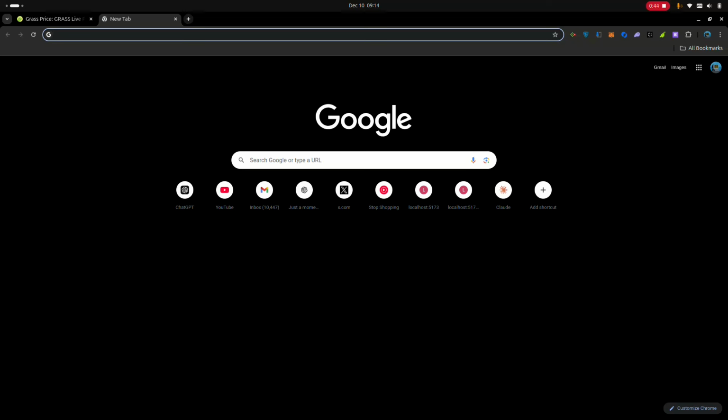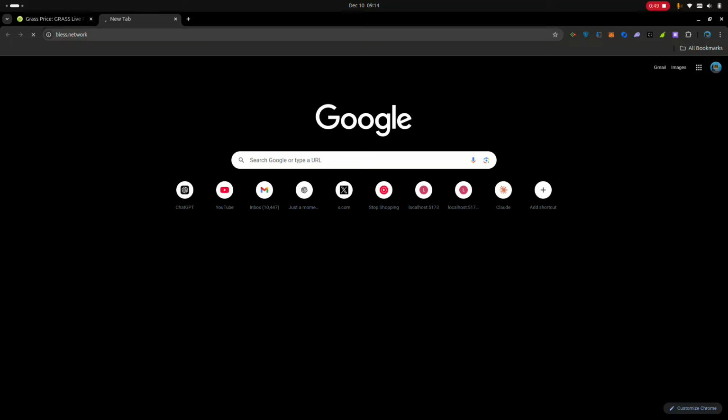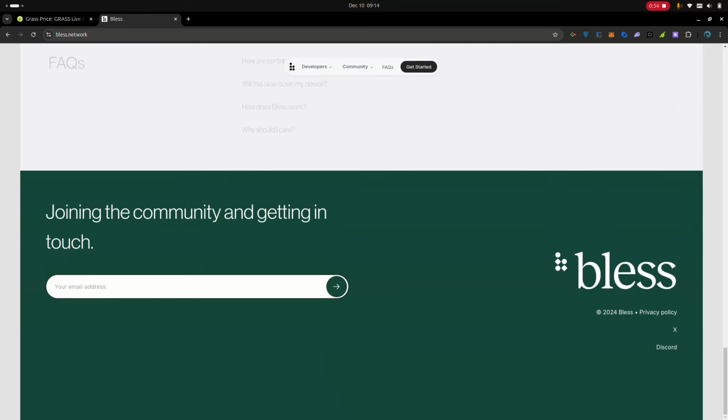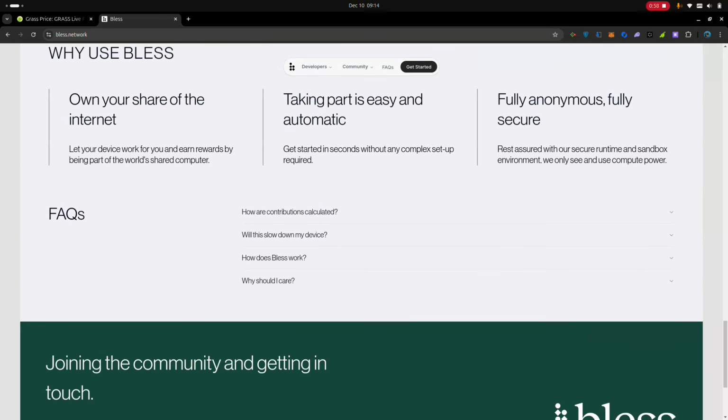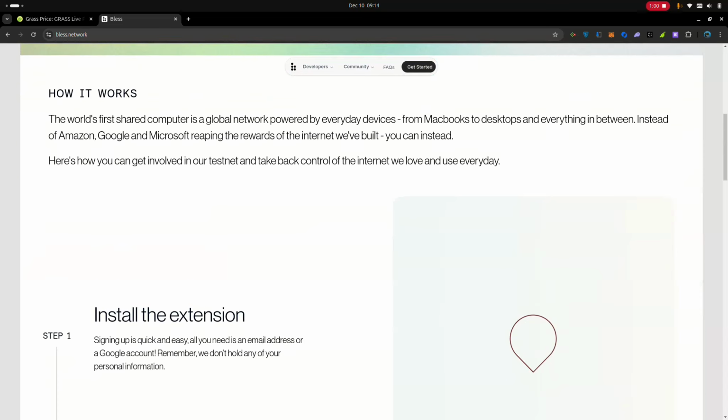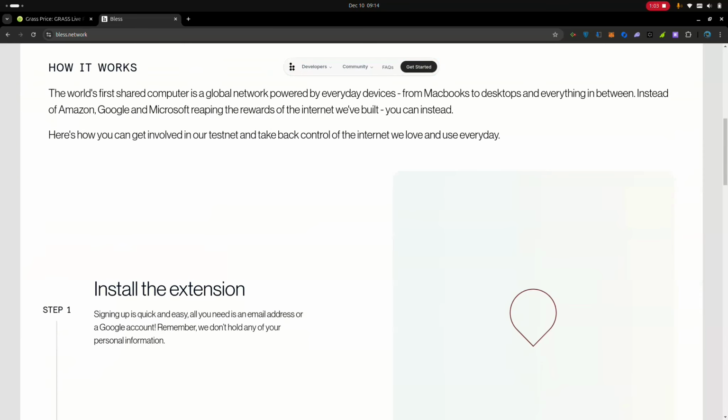all we need to do is come over to a new tab and search for this. Let me come over to the Blast network first and foremost. Over here at the Blast network, in the FAQ, this is what they do. It's the world's first shared computer and global network powered by everyday devices, from MacBooks to desktops and everything in between. Instead of Amazon, Google and Microsoft reaping the rewards of the internet we have built, you can instead. And here's how you can get involved.